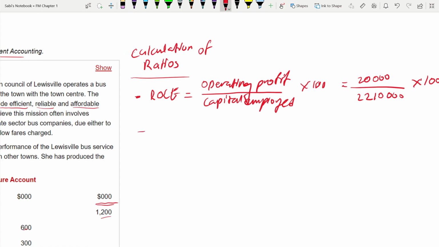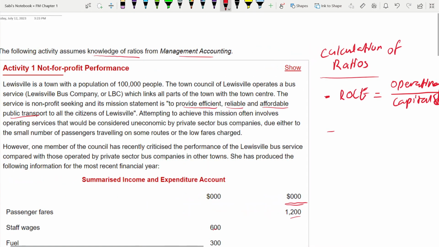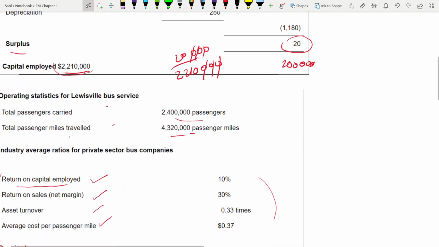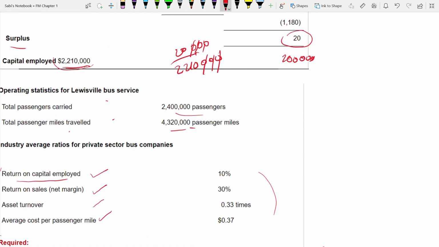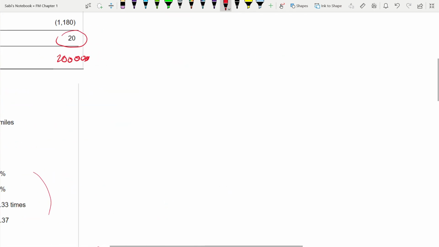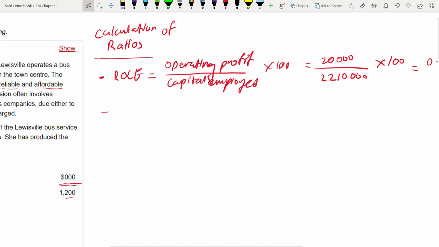Next ratio is net profit margin. As we can see from here, return on sales is net profit margin. It's the same thing.